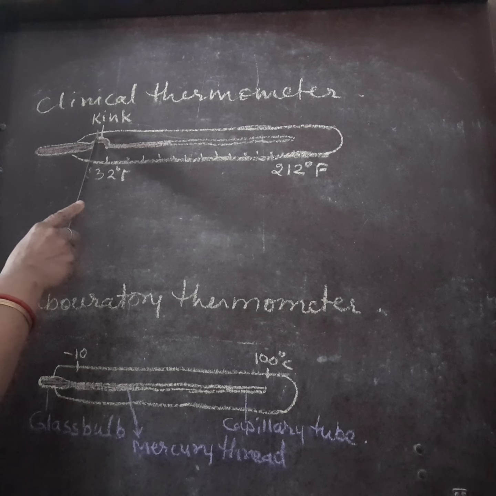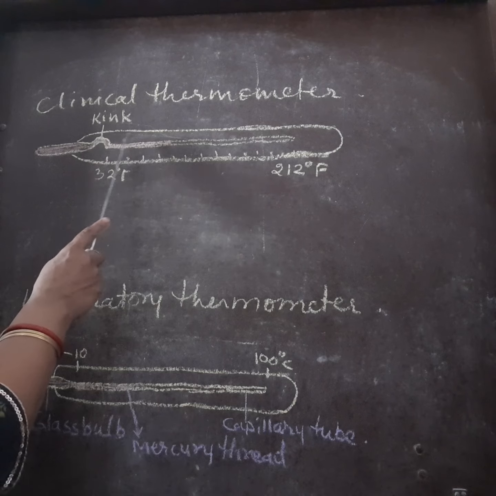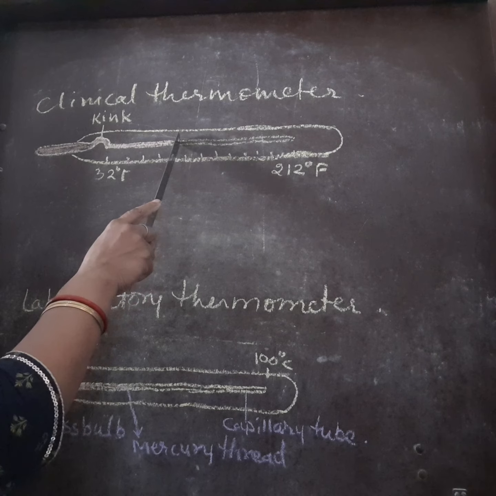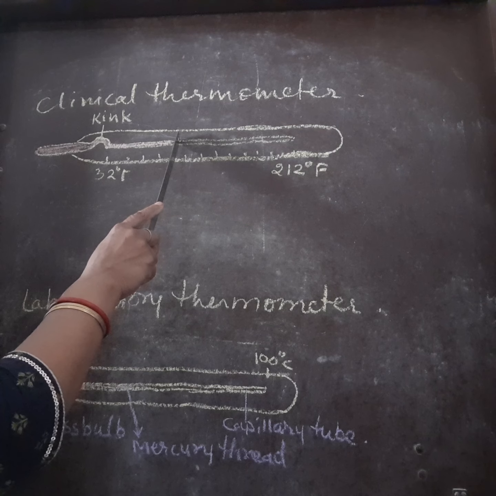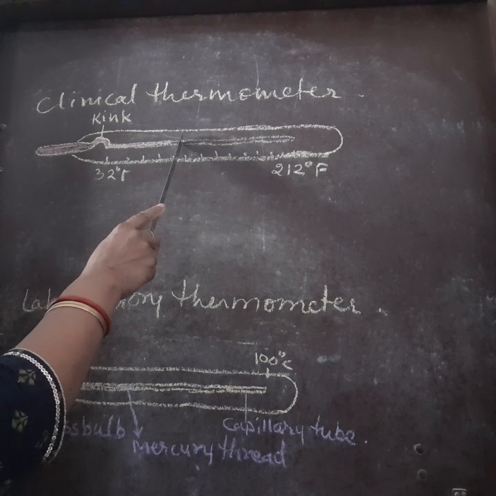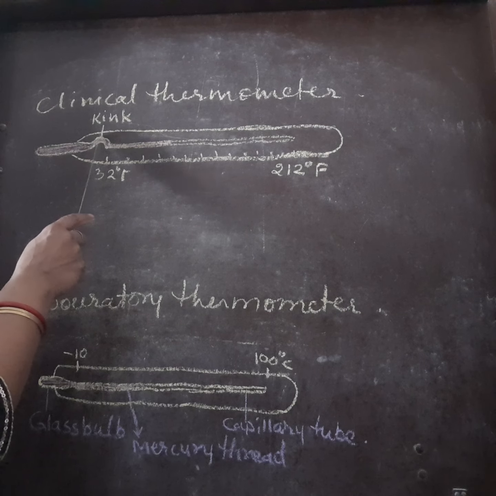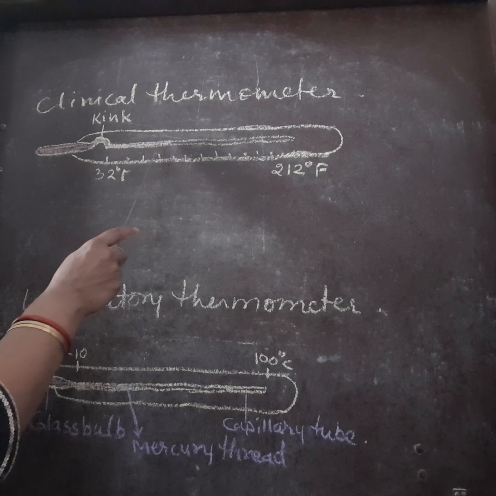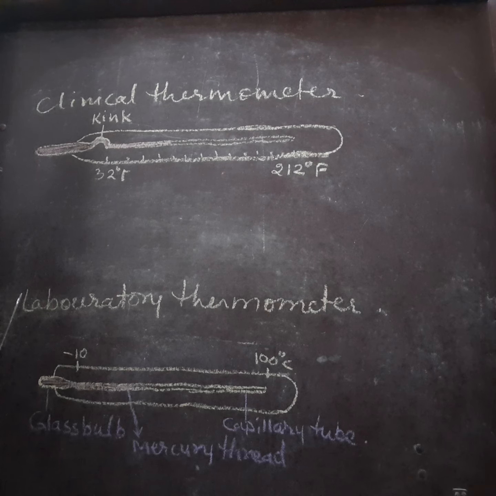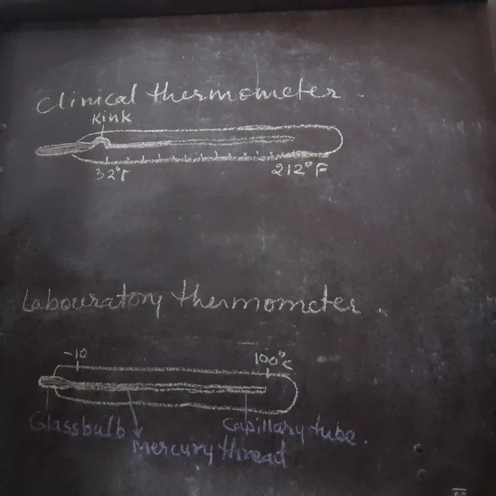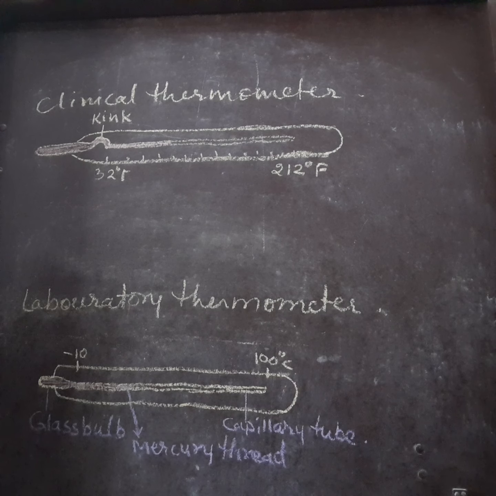This kink is necessary in the clinical thermometer because once the mercury rises upward, marking the temperature, when we take it out from the mouth, the kink stops the backward flow of mercury so that we can get the correct temperature of the body. For that reason this kink is made. Now you have got the difference between the clinical thermometer and the laboratory thermometer.